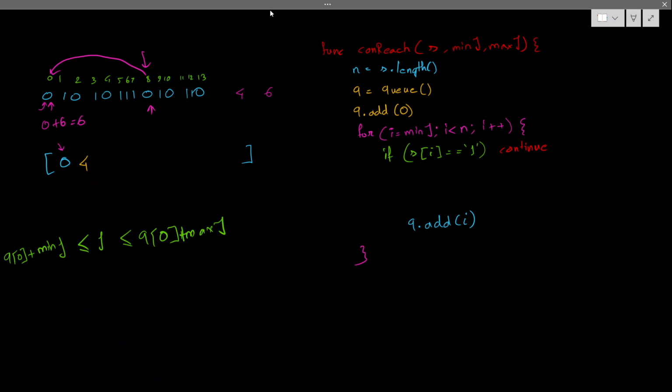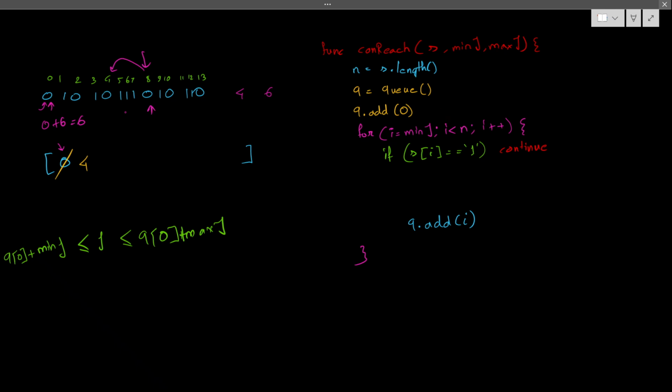I will give you an example, then I can write it in the code. But right now the queue is not empty, right? So I can pop this element and check whether any other 0 or index present is also reachable. Next is 4. Can I reach from 4?